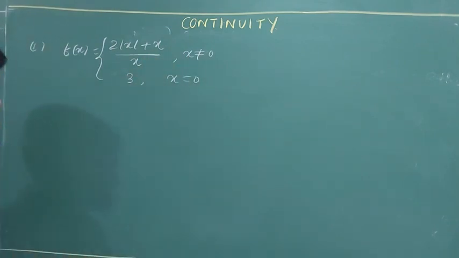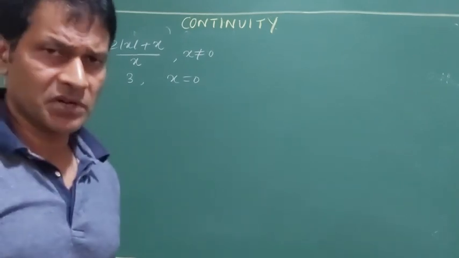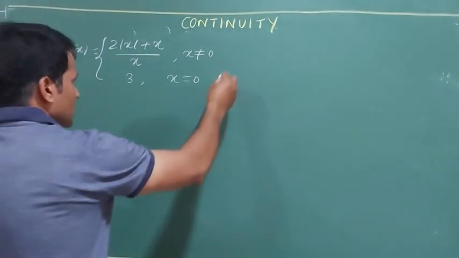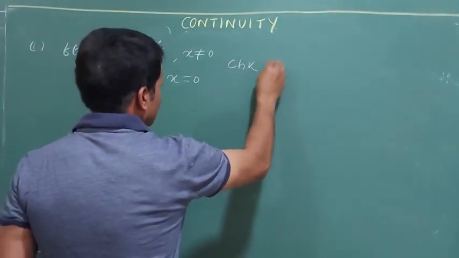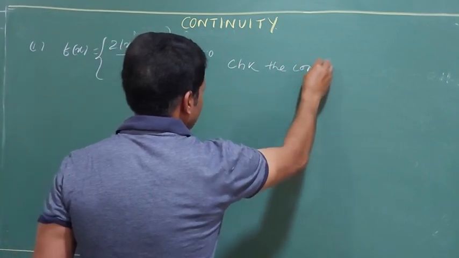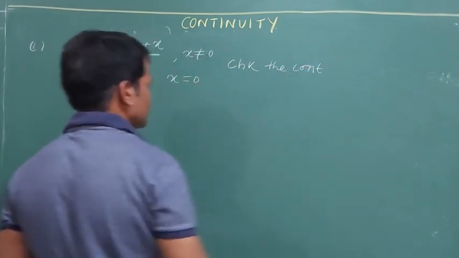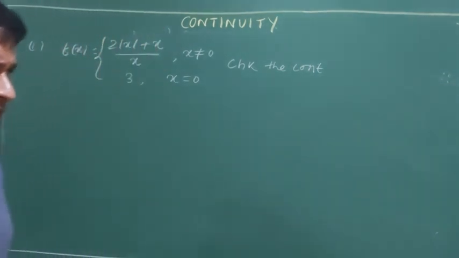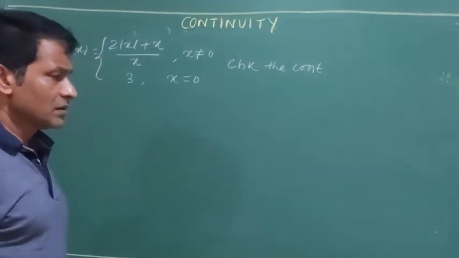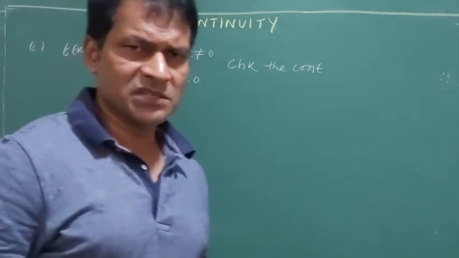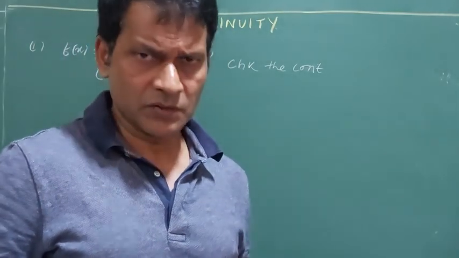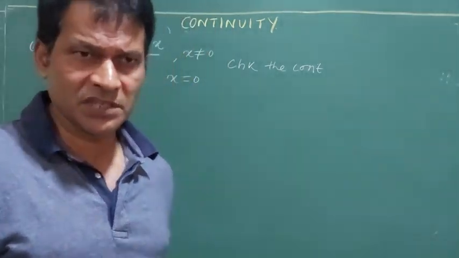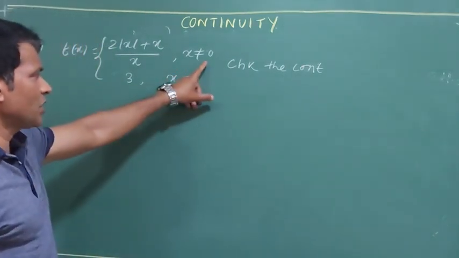The question will be asked to you like this: check the continuity. Whenever I get a question, check the continuity, in the question they may mention the point, they may not. So you need to think about what point I am going to check the continuity. You can see 0 is the only point available.